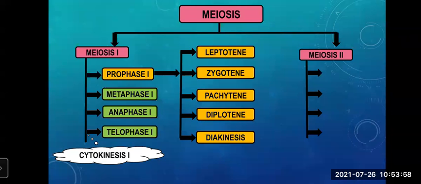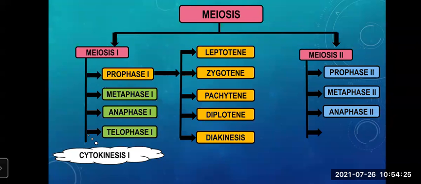Remember, meiosis 1 is a very lengthy phase. After meiosis 1, it goes to cytokinesis 1, and then after cytokinesis 1, it moves on to meiosis 2. Now see, meiosis 2 is further completed through 4 stages: prophase 2, metaphase 2, anaphase 2, and telophase 2. Got it? So these are the stages through which meiosis 2 is completed.